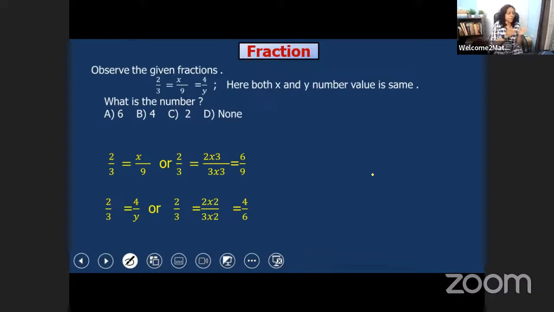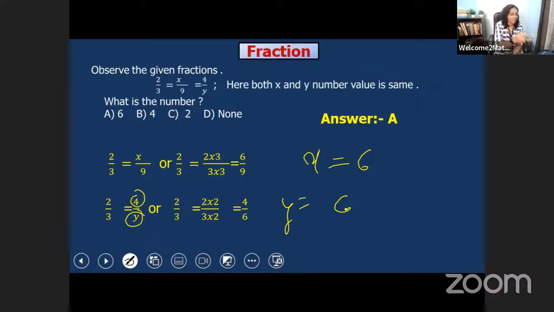Now the next one is 2 by 3 is equal to 4 by y. Here we have 4 and here we have y. So how can we get 4? Whenever we multiply 2 by 2, we get 4. So that is why it's an equivalent fraction, and we have to multiply 3 by 2. So 2 into 2 is 4 and 3 into 2 is 6. You see, the same value. So x is equal to 6 and y is also equal to 6. The same value is here. So our answer is A. x and y are equal, 6. Very good. All of you have done it right, it is 6.